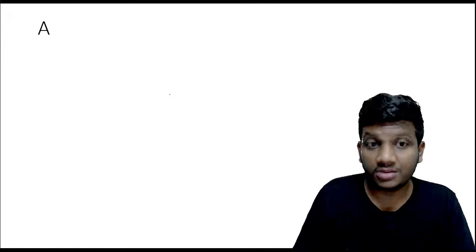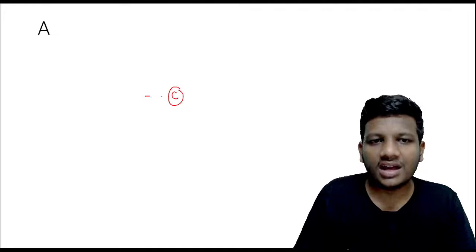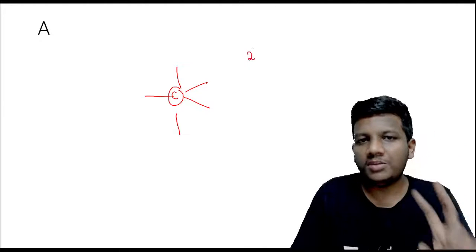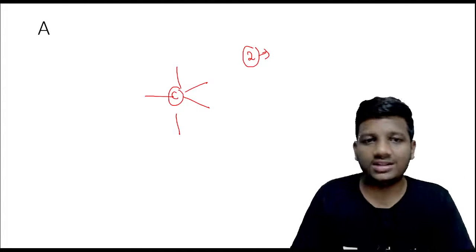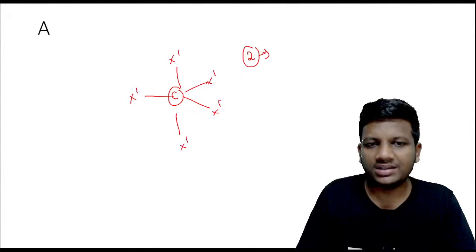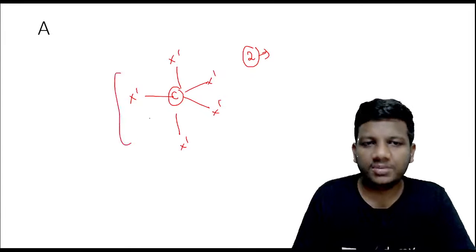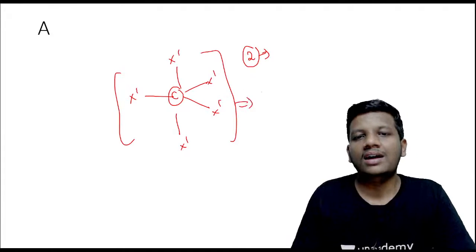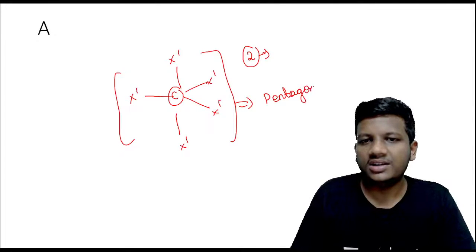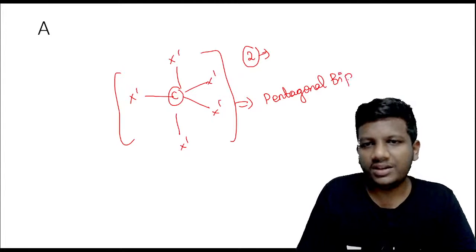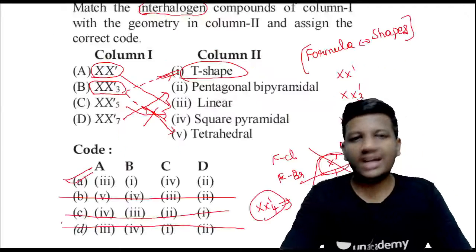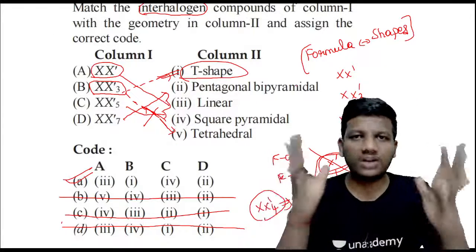Guys, do you remember that? This is my central atom. Will be having axial bonds and equatorial bonds. In X₇⁻, 2 will be acting like lone pairs and it will cancel out each other. So the remaining X⁻ will be presenting like 2 axial bonds and 3 equatorial bonds, and the structure will be presenting like this, and this will form my pentagonal bipyramidal. Okay guys, got it? So it is clear cut if you have your basics strong. T-shaped, exactly.